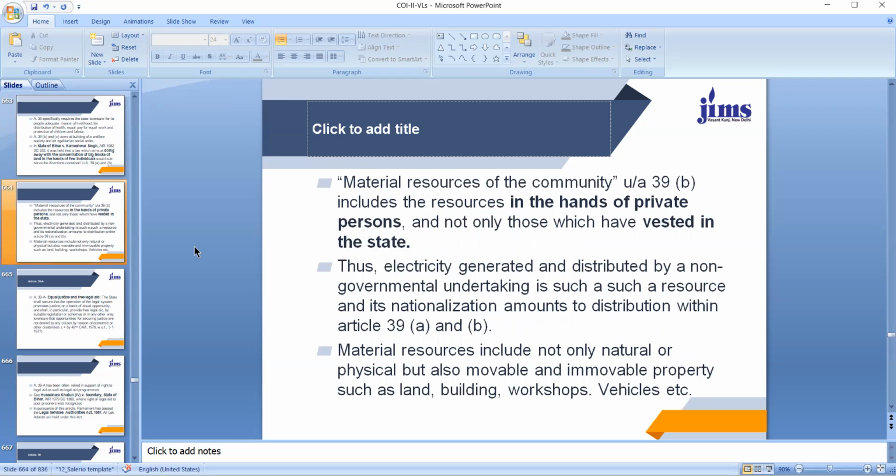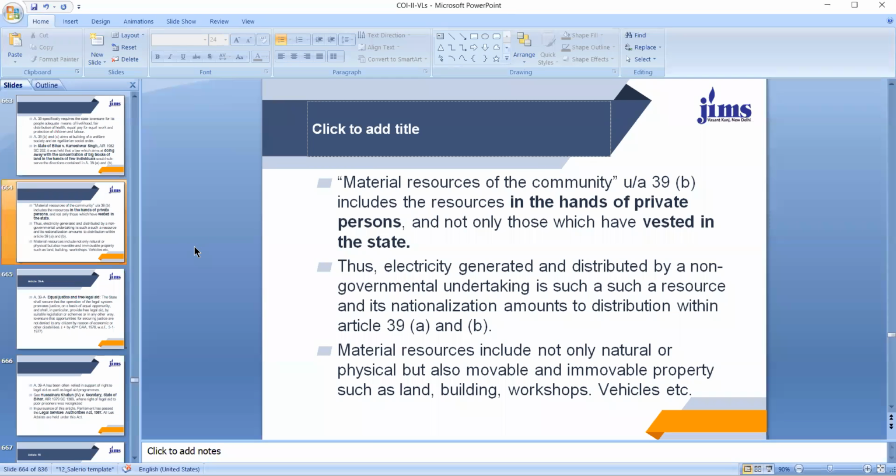This phrase material resources of the community, which is used under Article 39B, includes resources in the hands of private individuals also, and not only those which have vested in the state. So material resources in the hands of the state and material resources in the hands of private persons shall be equally distributed. Thus, the electricity generated and distributed by a non-governmental undertaking is such a resource, and its nationalization amounts to distribution within the meaning of Article 39A and B.